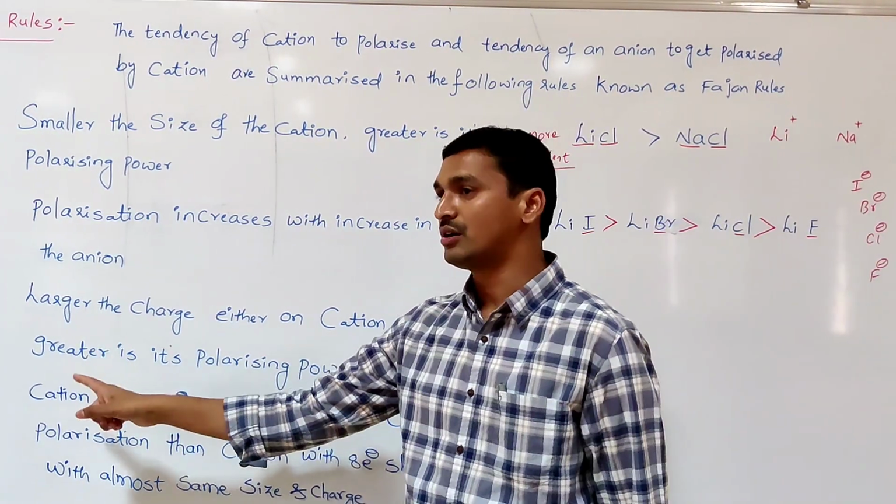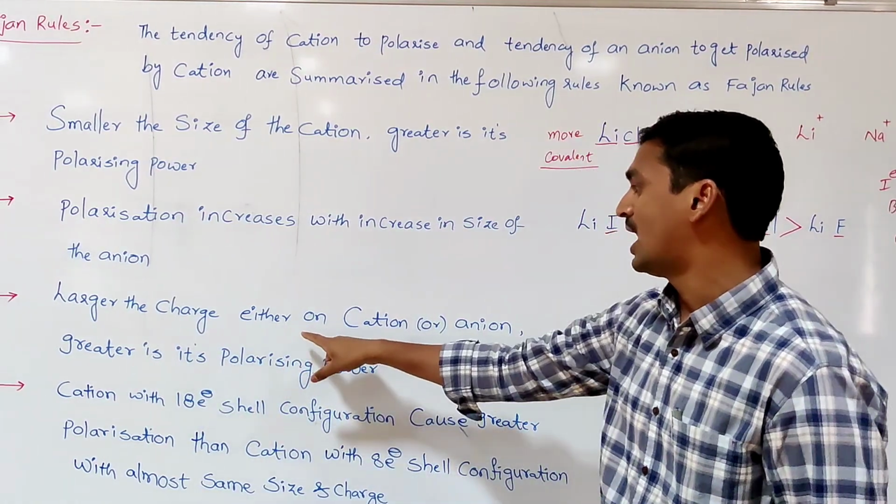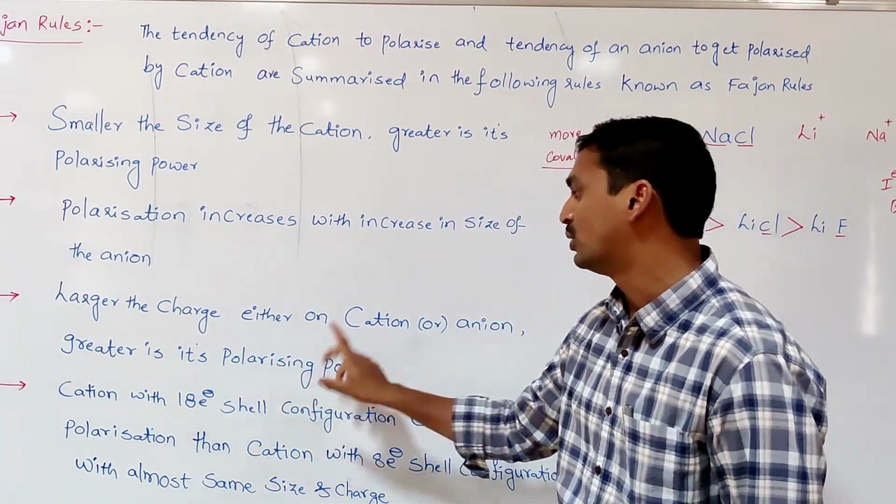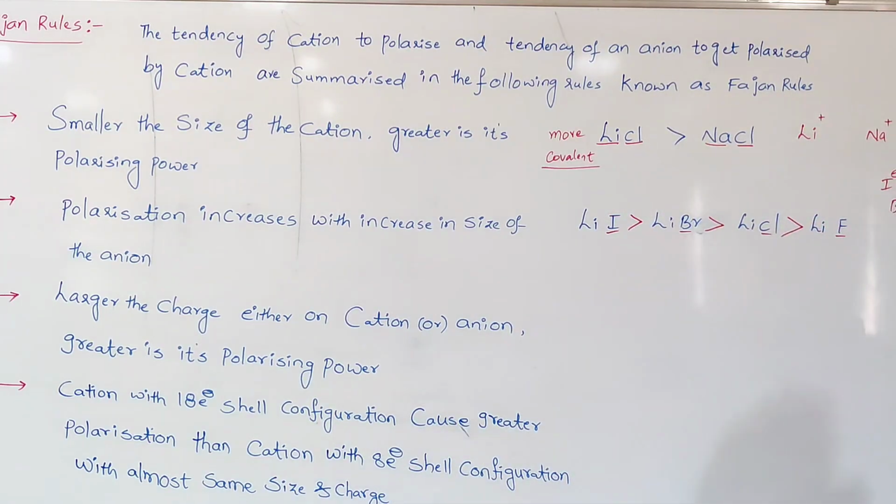The third Fajans rule: larger the charge either on the cation or anion, greater is its polarizing power. Either the charge on the cation or anion, wherever it is, if the value is large, polarizing power is greater.